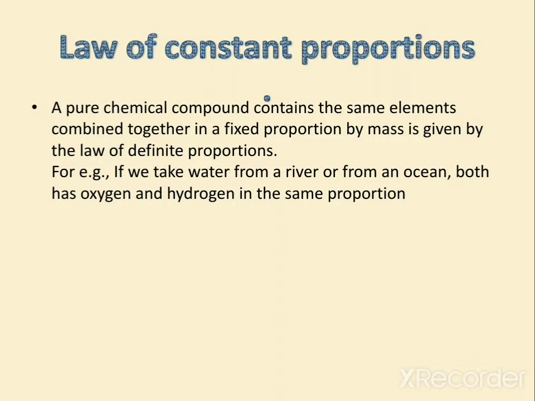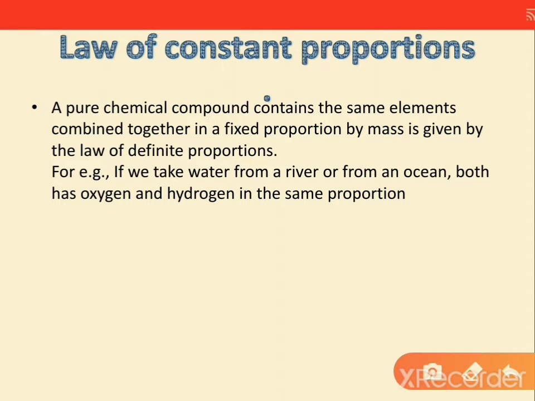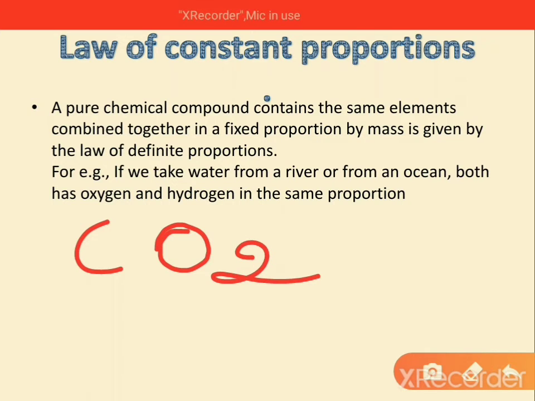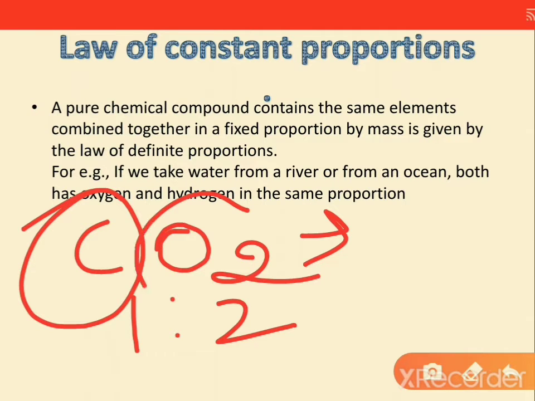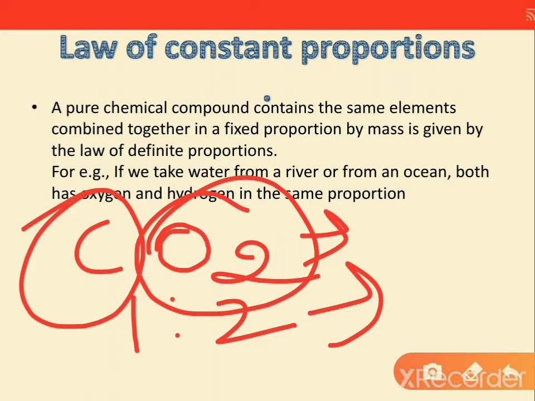For example, if we take the example of CO2, carbon dioxide, the ratio of carbon to oxygen is 1:2. We take 1 mole of carbon and 2 moles of oxygen.